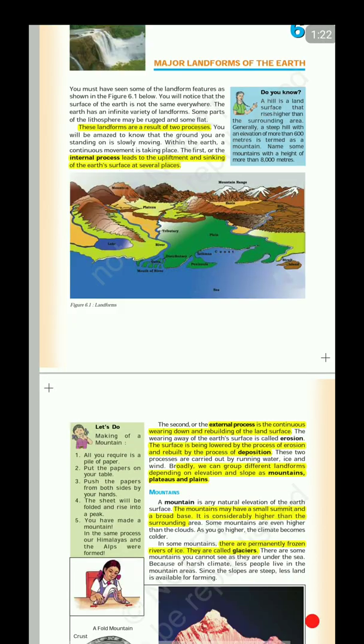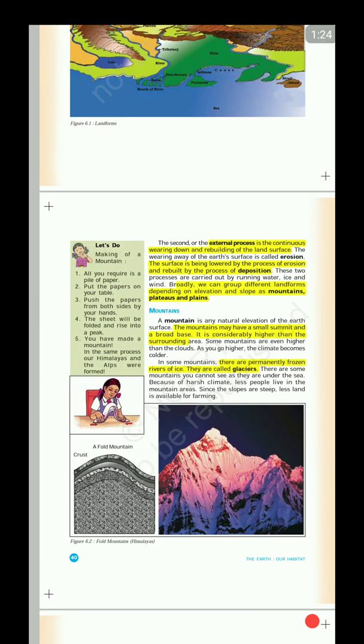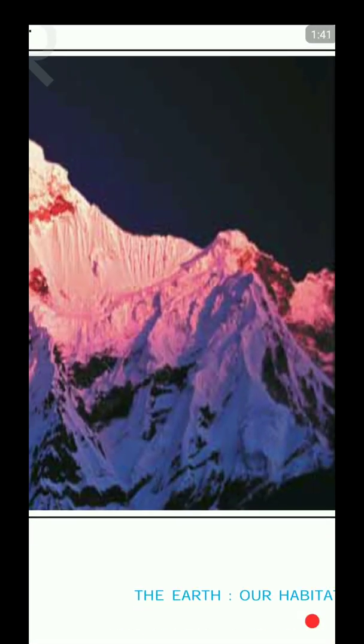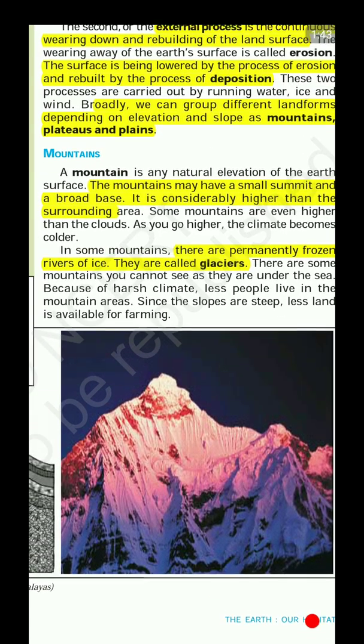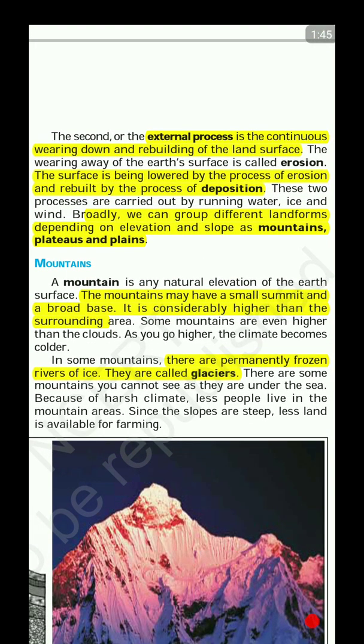Okay, first see what a mountain is. A mountain is any natural elevation of the earth's surface. A mountain may have a small summit and a broad base. Very important: small summit, as you can see here, the summit is small, but the base is very large. So that is the general definition of a mountain. It is considerably higher than the surrounding area.